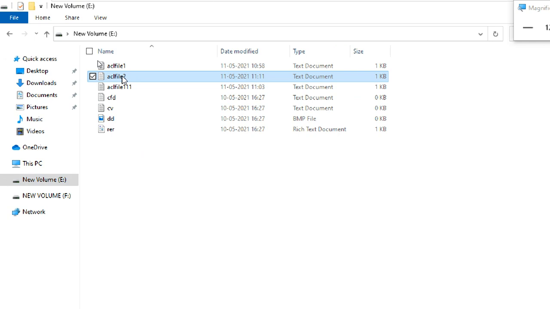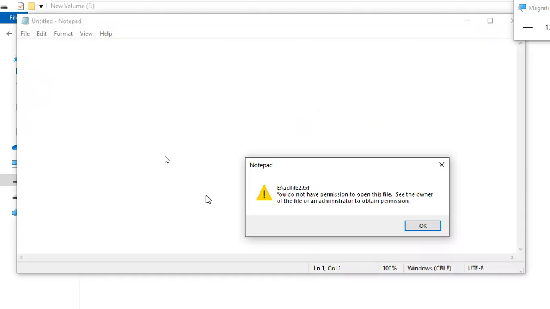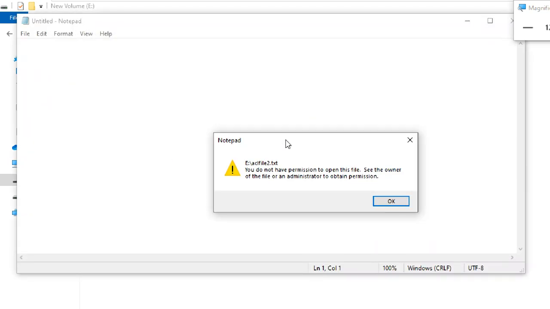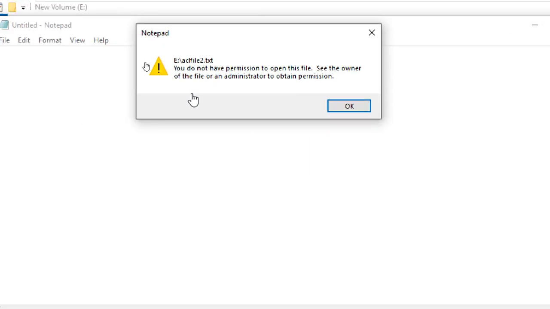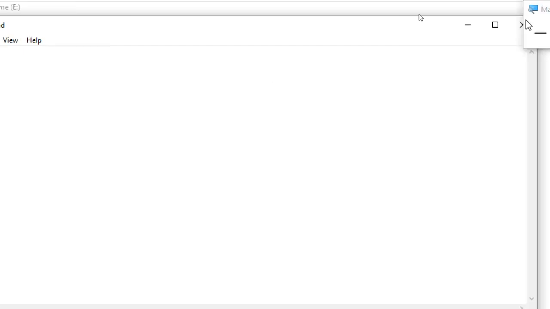This is the one, right? So I'm trying to open it. Directly it is throwing a message. See here. What is it showing? ACL file2.txt: you do not have permission to open this file. See the owner of the file or the administrator to obtain permissions.